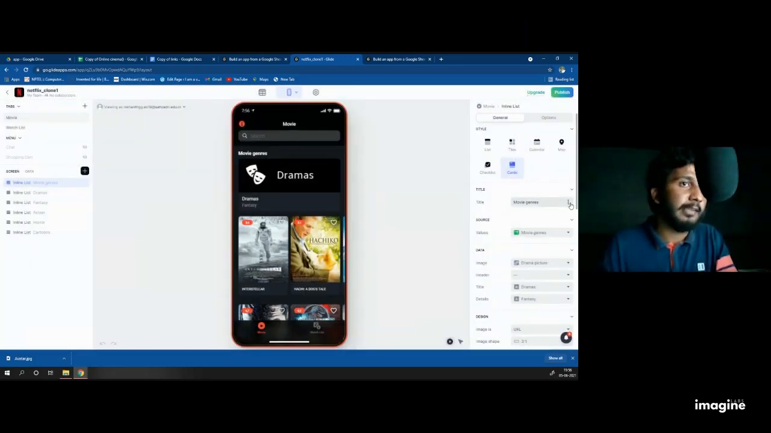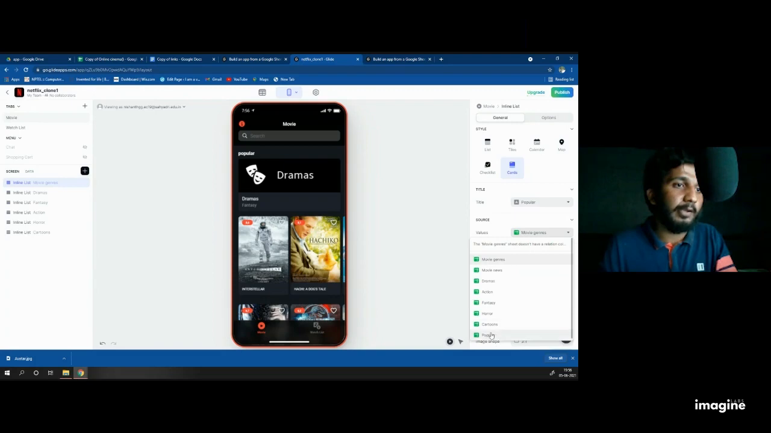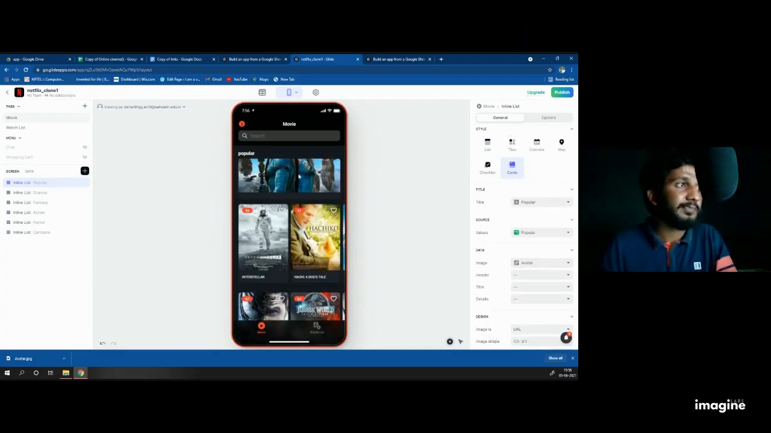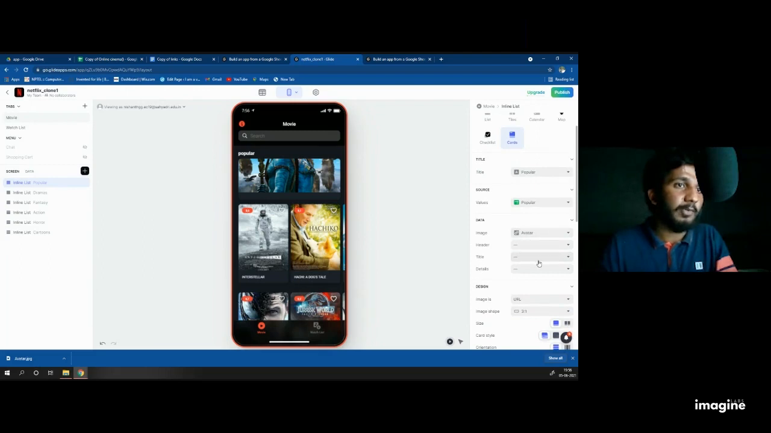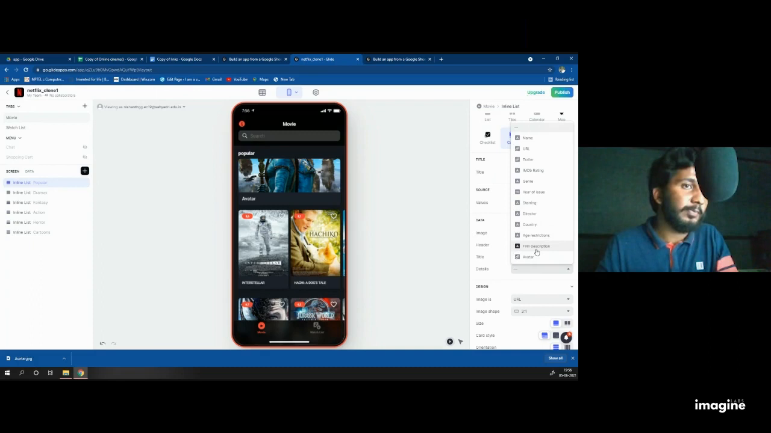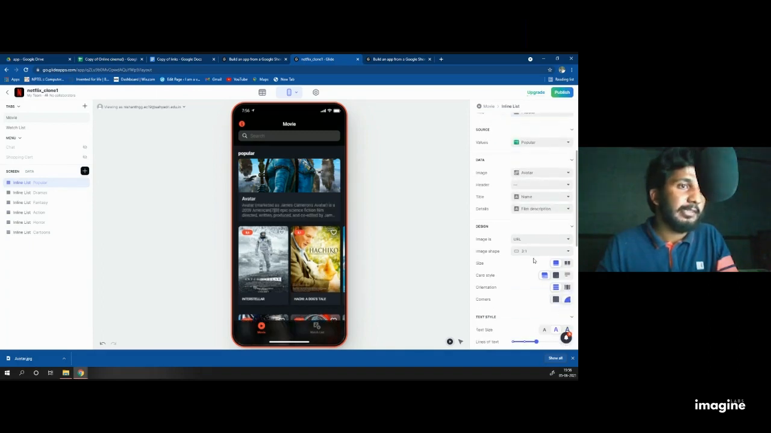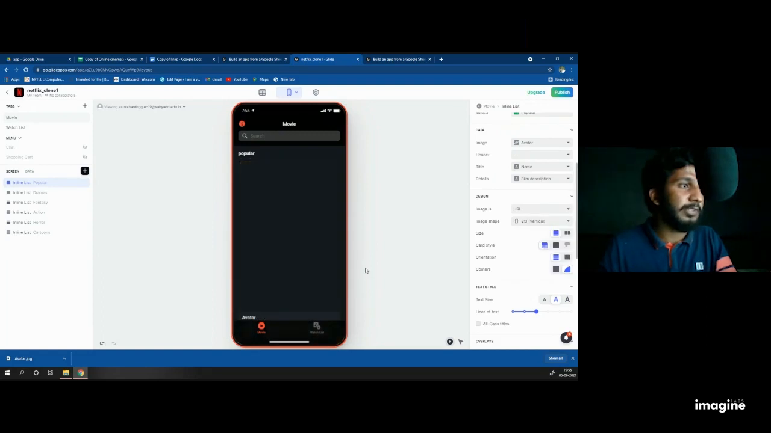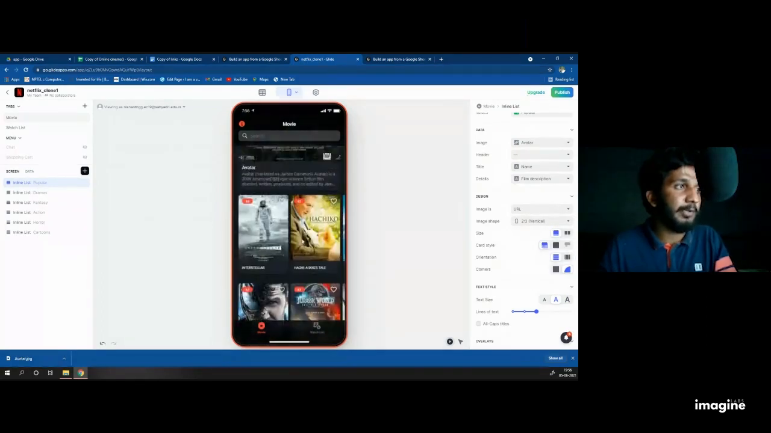Okay. Then click on this. You will get the list called popular at the last. Okay, popular, and the value is popular. Then I select popular and select the image as Avatar. I don't want any header. I select the title as name, and I add the details as movie description. Then for images, I select the shape of image 3:2:3, so it looks bigger compared to others.